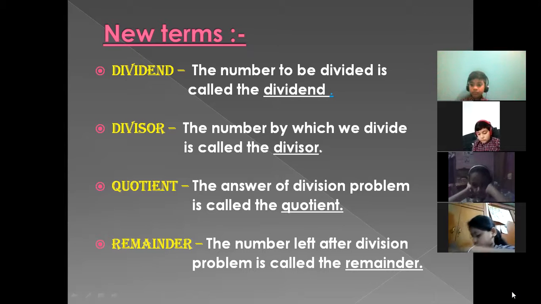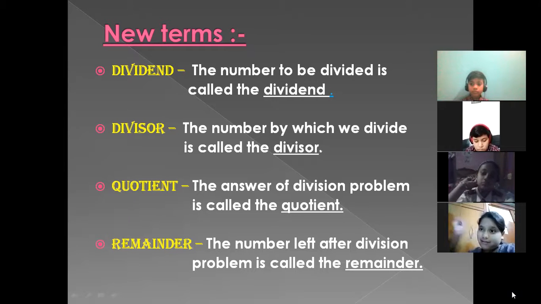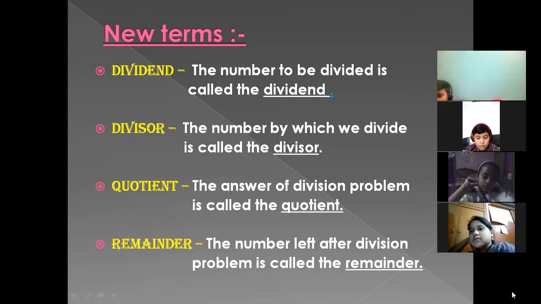You have to read the table of 6 so that the number must be equal to or less than this first one digit. As our divisor is a one digit number, we are going to take only one digit over here. Only one digit. Okay. And then we are going to read the table of 6 and we have to stop at that particular point where the number must be less than or equal to 2. So can you read the table?